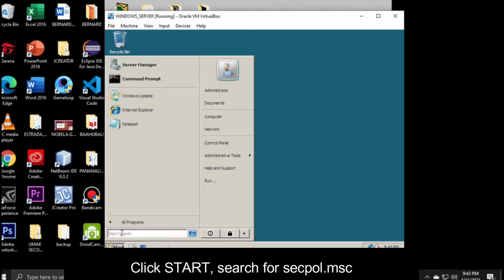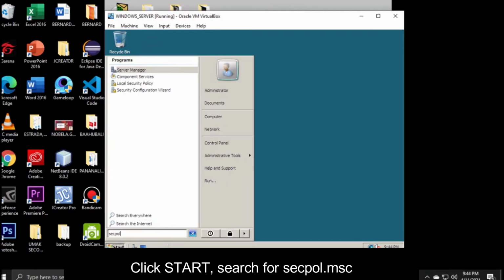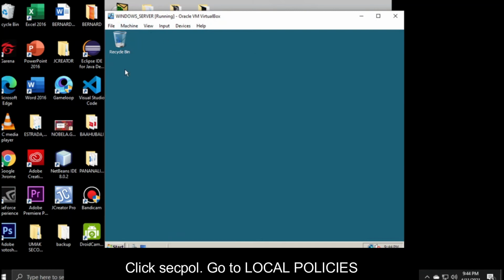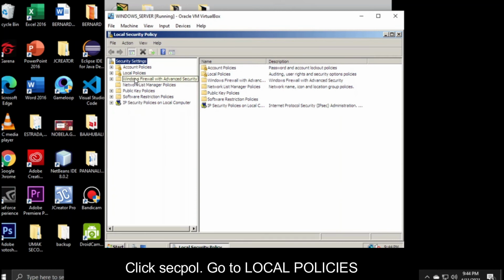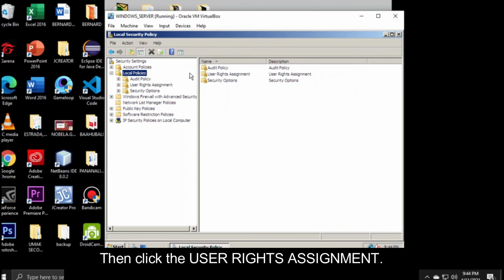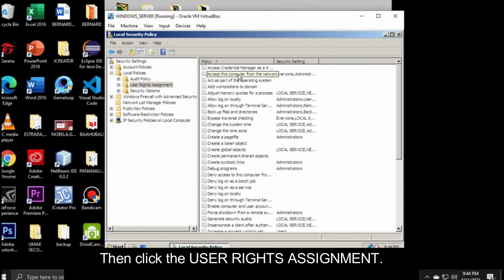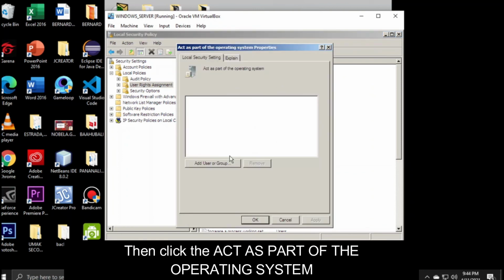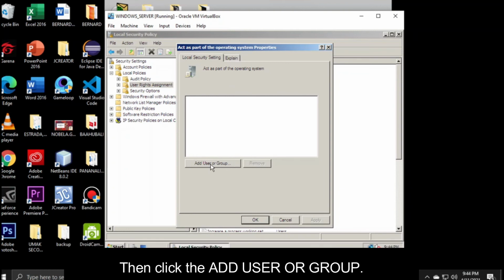Click start. Search for secpol.msc. Click secpol. Go to local policies. Then click the user rights assignment. Then click the act as a part of the operating system. Then click add user or group.